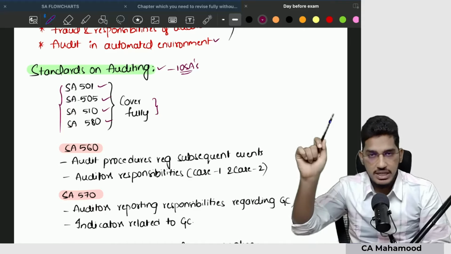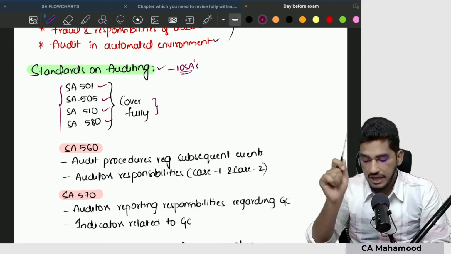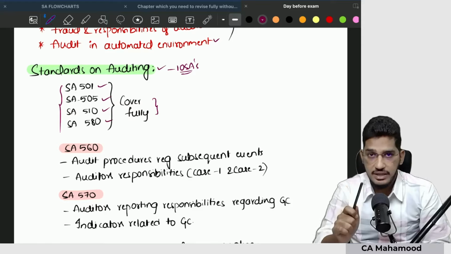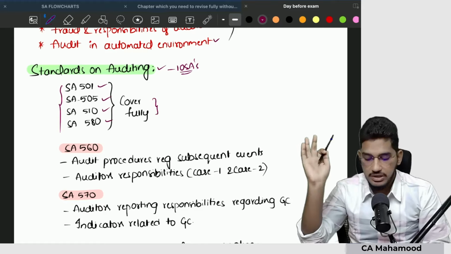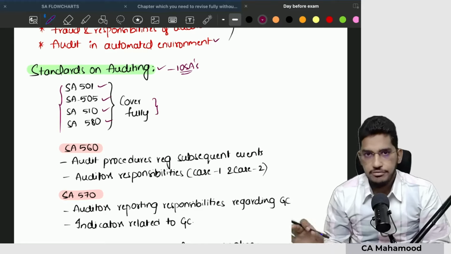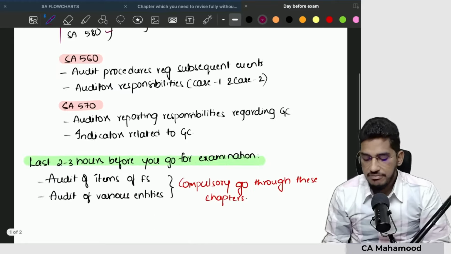SA 501, audit evidence specific considerations for selected items; SA 505, external confirmation; SA 510, initial audit engagements opening balances; SA 580, written representation. These 4 standards, cover them fully. Then take up SA 560.